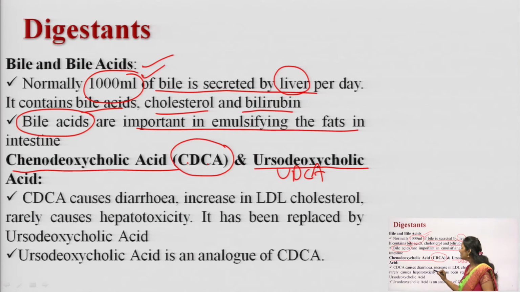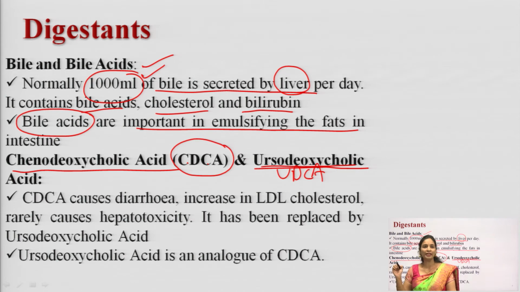Chenodeoxycholic acid can cause diarrhea and can increase LDL levels, but hepatotoxicity is very rare. It is not a major side effect like hepatotoxicity, but it increases LDL levels and causes diarrhea. This is the reason this drug has been replaced with ursodeoxycholic acid, which is an analog of CDCA.